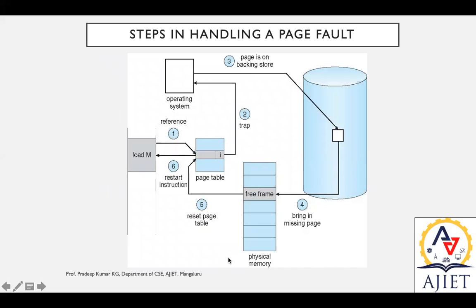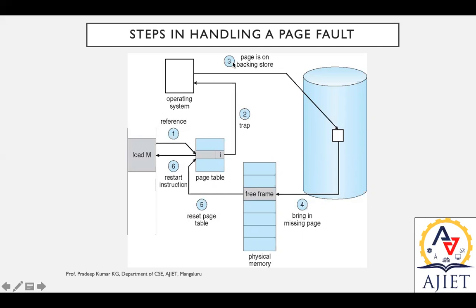So how do we deal with this page fault? Here is a similar example with an explanation as a diagram. Consider a situation where you are supposed to load it into memory. The first operation is reference. You give the proper reference, nothing but the address in the page table. If it is I, meaning invalid, you trap to the operating system. The operating system's job is to trace out where exactly that data is available. That is searched by the operating system.